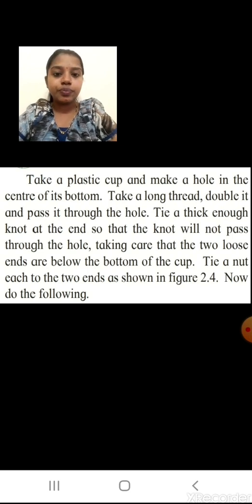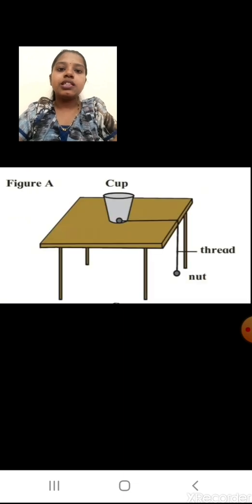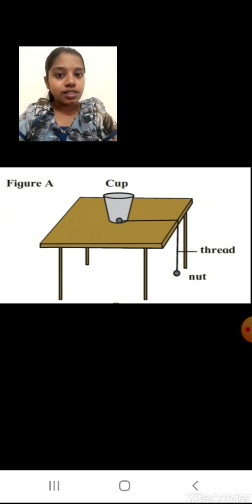Now do the following. As shown in figure A, put the cup on a table. Keep one of the nuts in the cup and let the thread carrying the other nut hang down along the side of the table. What happens? See, this is the diagram of figure A. Can you see that cup I have kept in between? One nut is inside and one nut is hanging down. You can see the labeling of the thread I have tied.